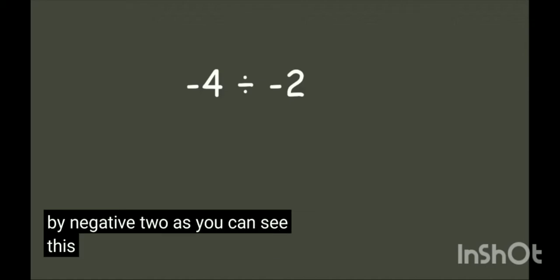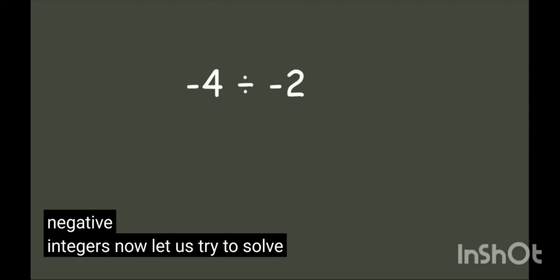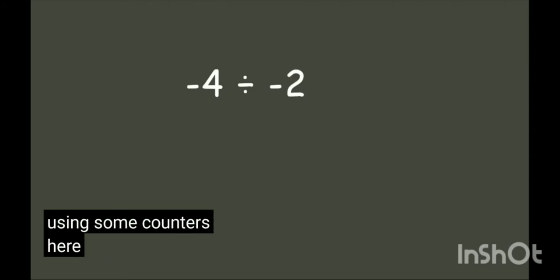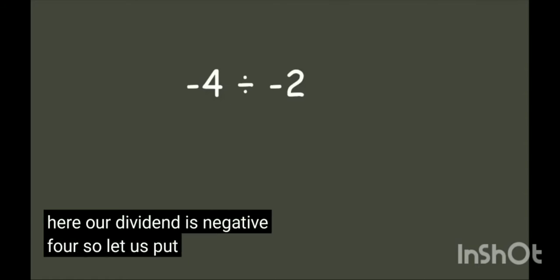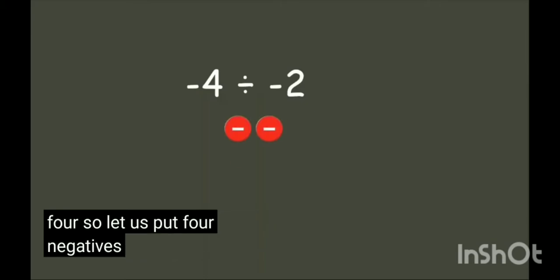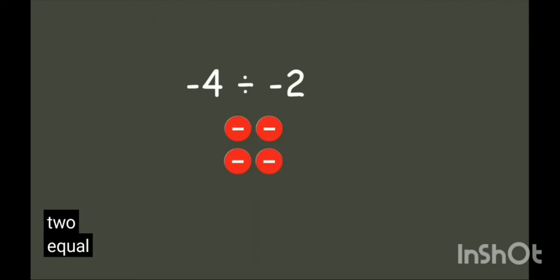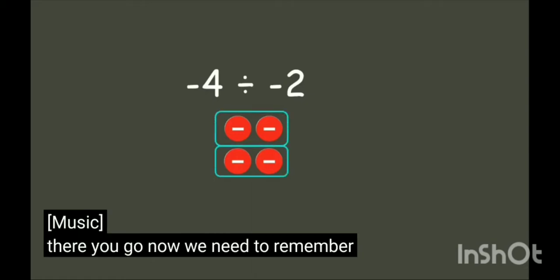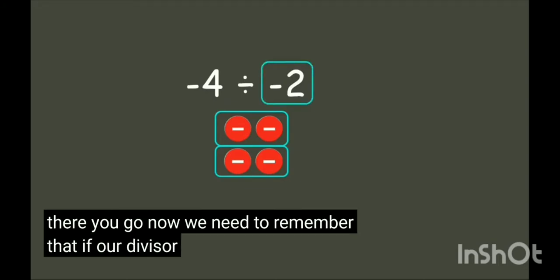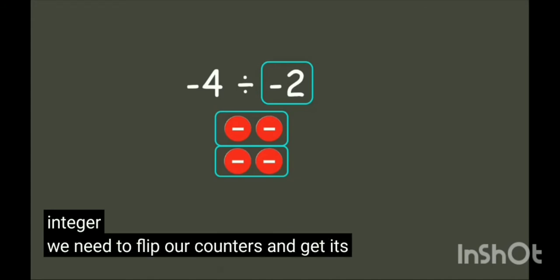As you can see, this time we are trying to divide two negative integers. Now let us try to solve this using some counters. Here, our dividend is negative 4. So let us put 4 negatives. There you go. And we need to divide this by negative 2. So let us divide them into 2 equal groups. There you go. Now, we need to remember that if our divisor is a negative integer, we need to flip our counters and get its opposite.